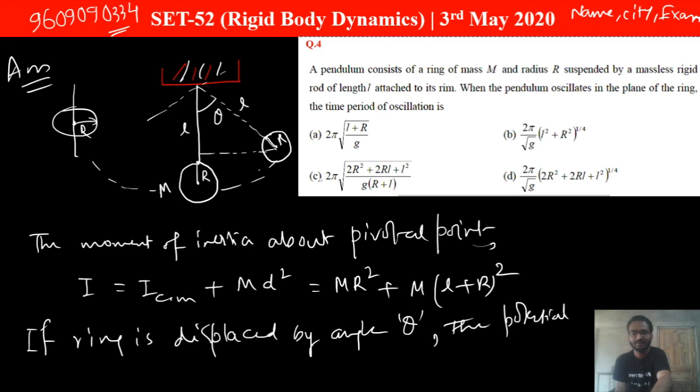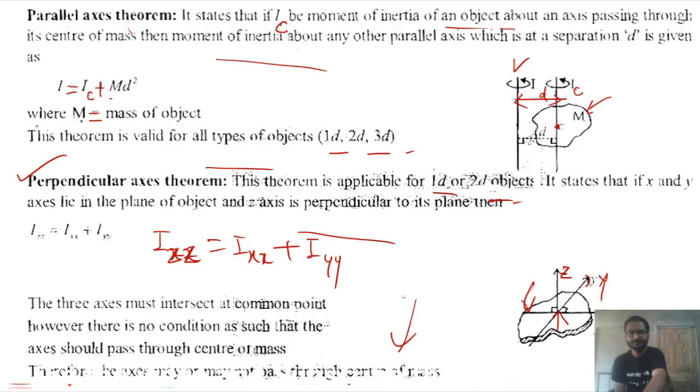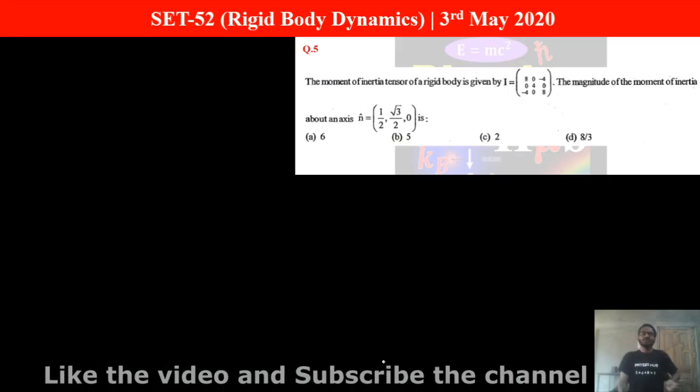So this was a relatively tough calculation. So I think it is clear. And if you have any question, you can ask. Okay, so let's talk about question number 5. This is the last question of this set.